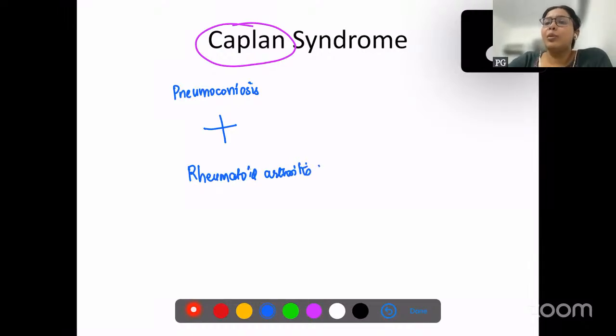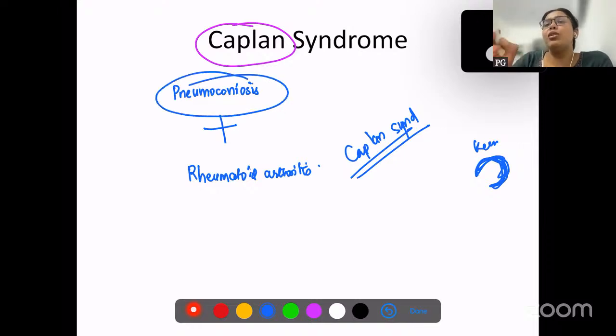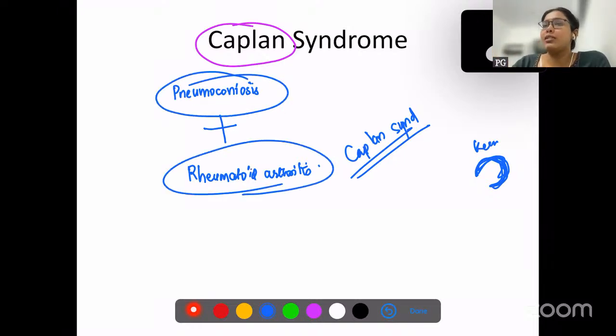Okay, remember arthritis occurs in joints, right? Kneecap cartilage. So the knee has something called the kneecap. So remember joint, Kaplan syndrome, arthritis. I mean, just a way to remember. So this is what Kaplan syndrome is, the combination of pneumoconiosis as well as rheumatoid arthritis.